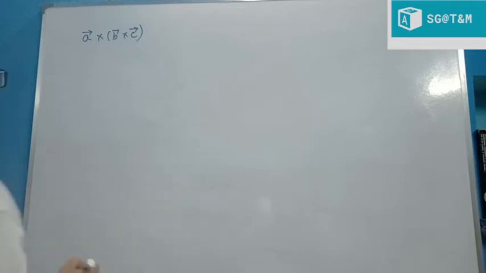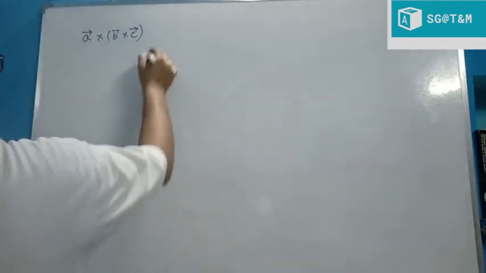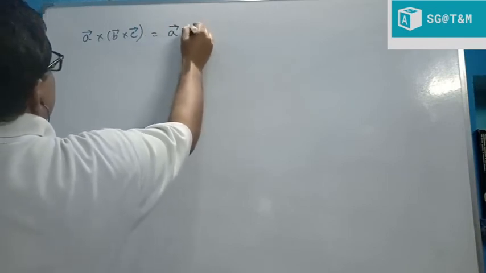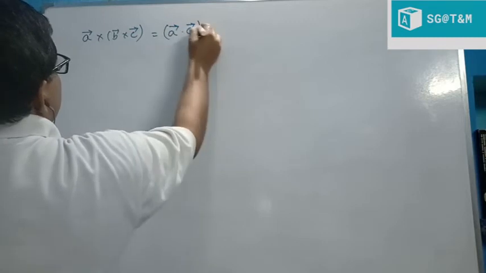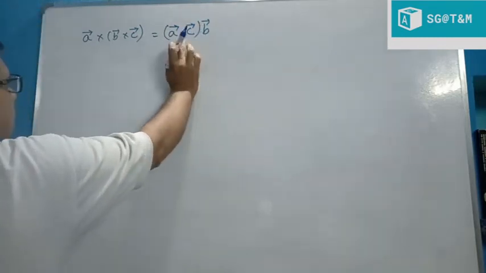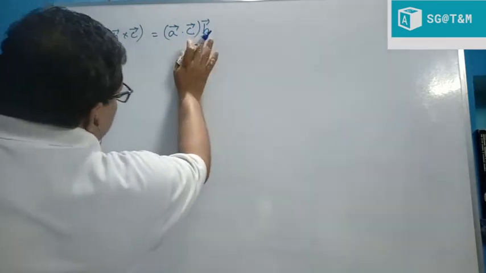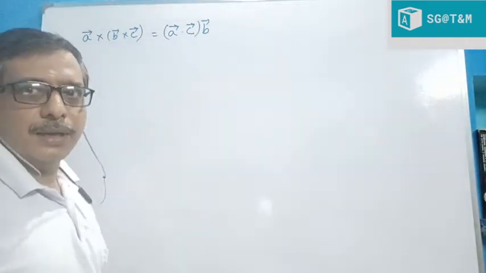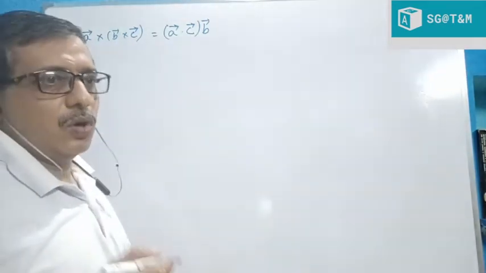So know the definition. A cross B cross C, that means A dot C times B. Here no dot, no cross. Since this is a scalar we multiply a vector, that means ordinary multiplication, not dot product or cross product.